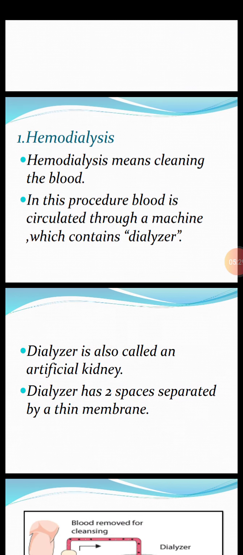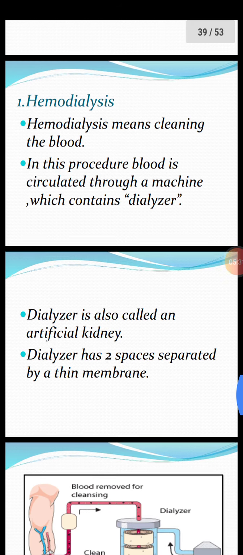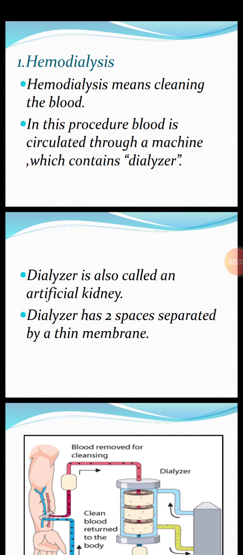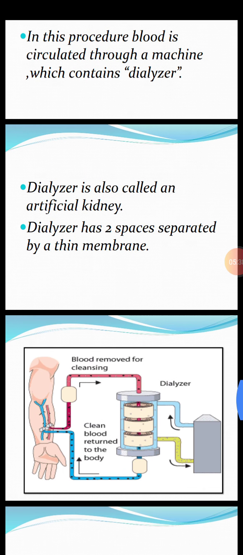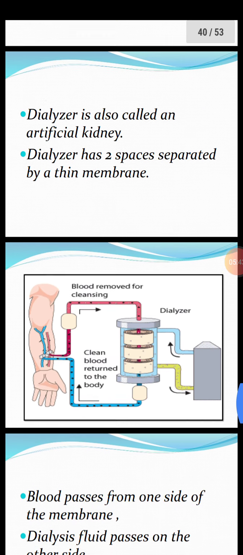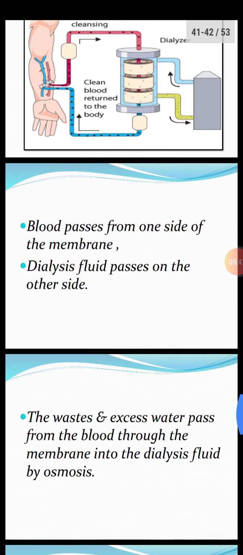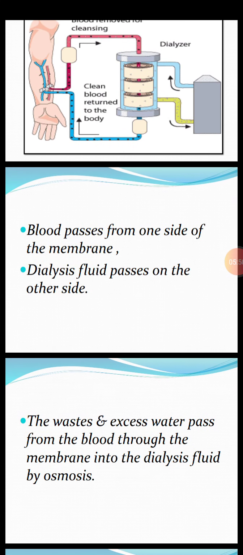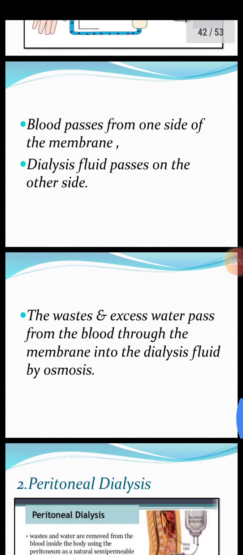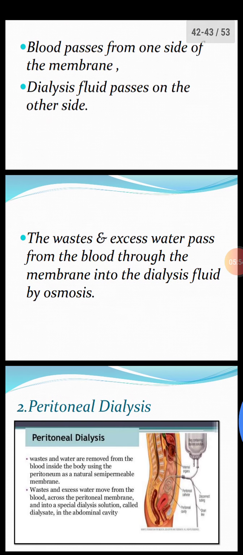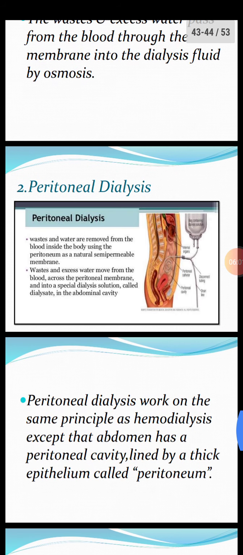Hemodialysis means cleaning the blood. In this procedure, blood is circulated through a machine which is called dialyzer. Dialyzer is also called artificial kidney. It has two spaces which are separated by a thin membrane. Picture is shown. Blood passes on one side of the membrane and dialysis fluid passes on the other side of the membrane. The waste and excess water pass from the blood through the membrane into the dialysis fluid by osmosis.